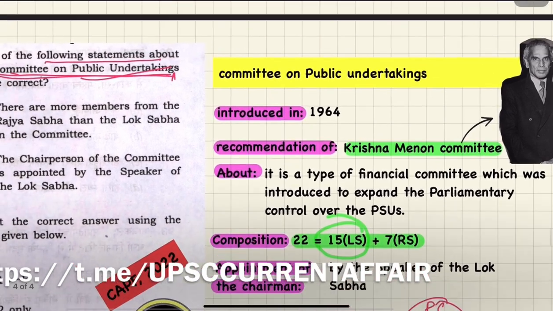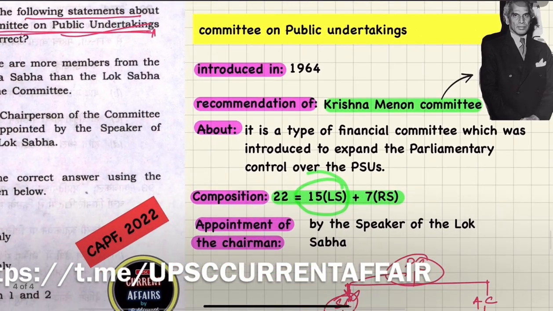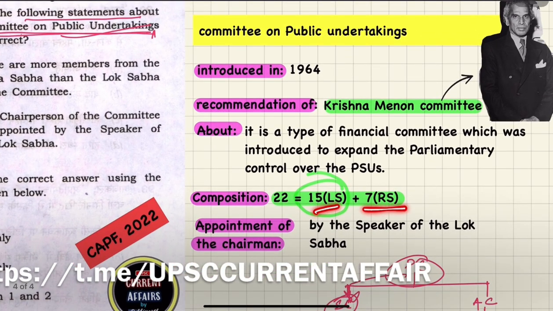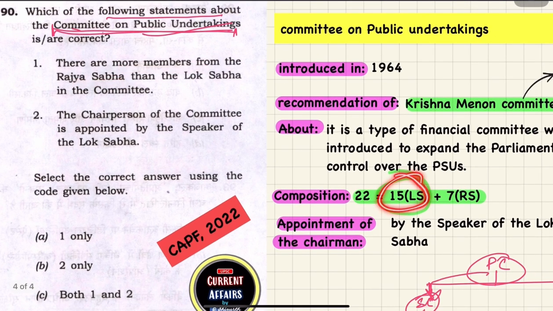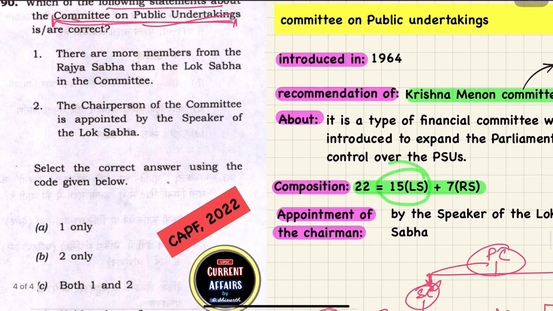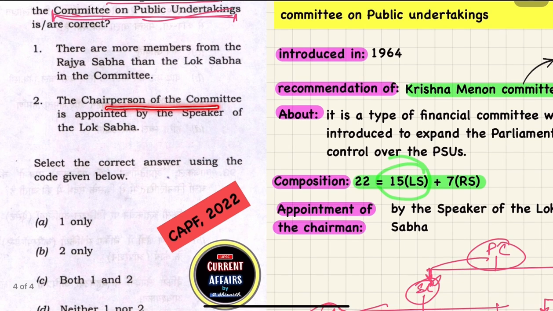The composition of the committee is 15 from Lok Sabha and 7 from Rajya Sabha. Obviously, the chairperson of this committee will be appointed by the Speaker of the Lok Sabha. So it is asking whether there are more members from Rajya Sabha. No, there are more members from Lok Sabha, so option 1 is incorrect. And it says the chairperson of the committee is appointed by the Speaker of Lok Sabha. Yes, it is correct. So only 2 is correct.